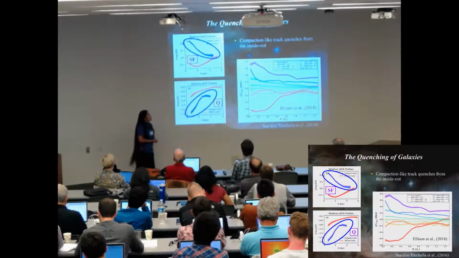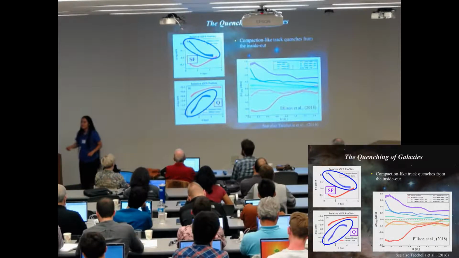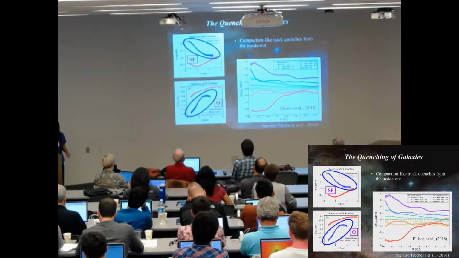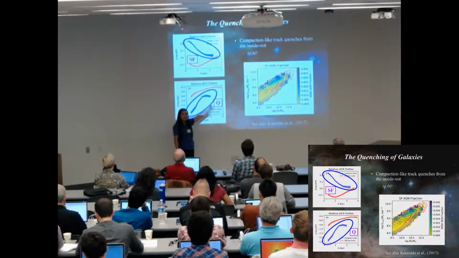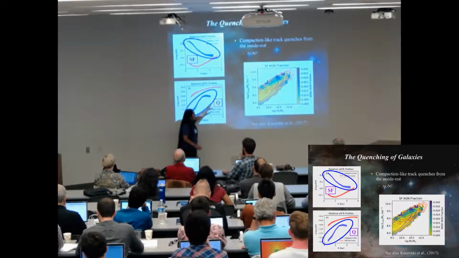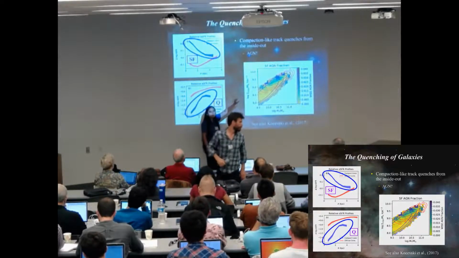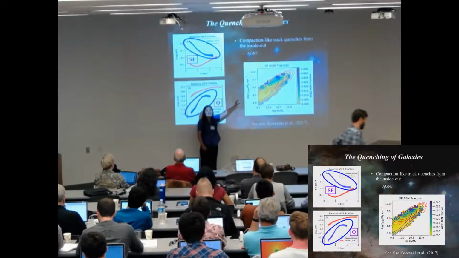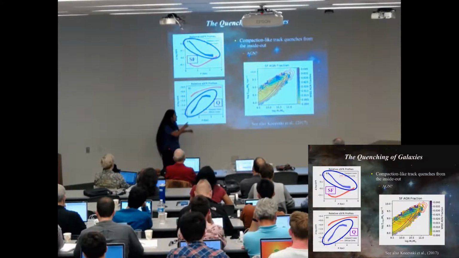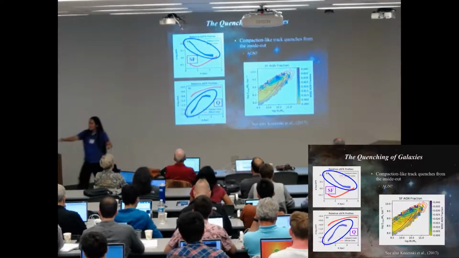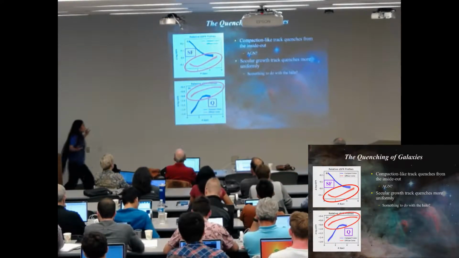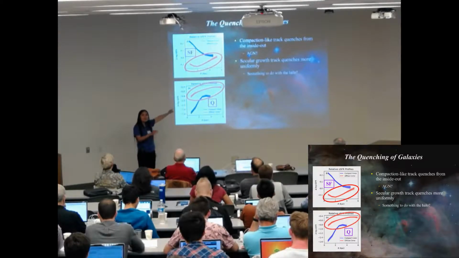And they also interpret this as inside-out quenching. So you can connect these to AGN based on the AGN fraction using the Yes cuts, and you find that the AGN fraction actually peaks in the upper part of the diagram, where you're expecting galaxies to be kicked up due to compaction-like processes.